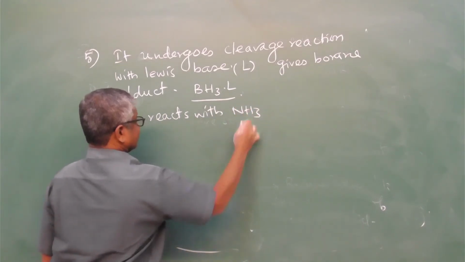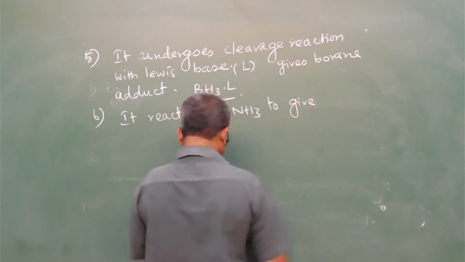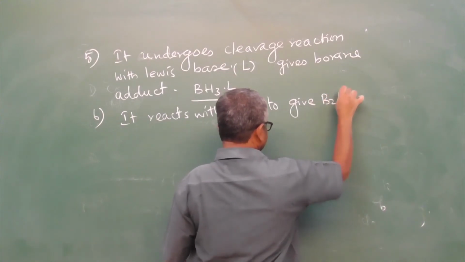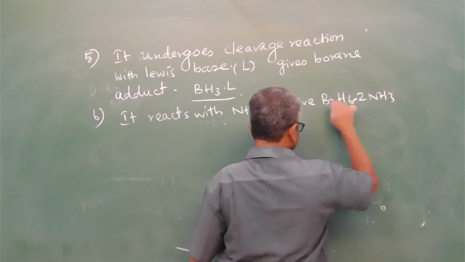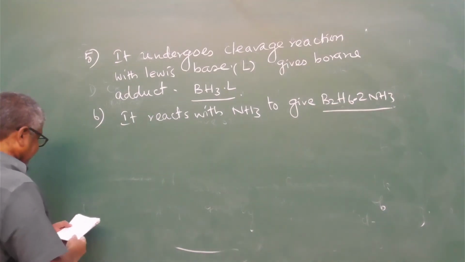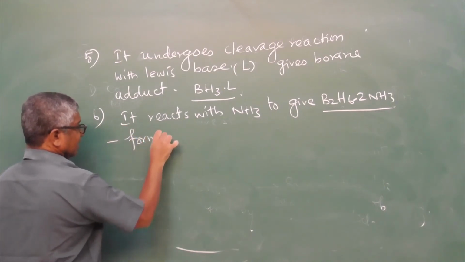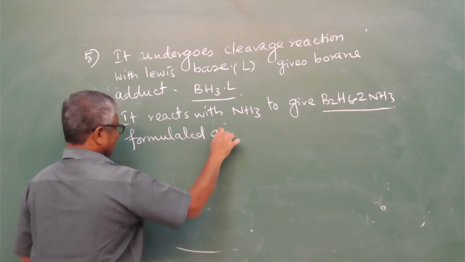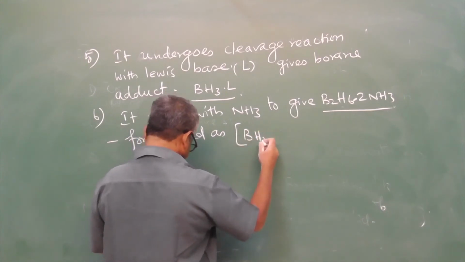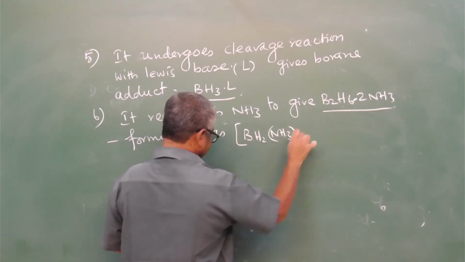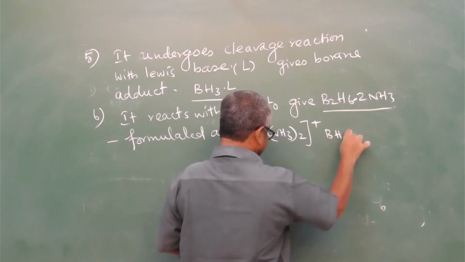It reacts with ammonia to give B2H6, diborane, with 2NH3, which is formulated as BH2(NH3)2 and BH4.